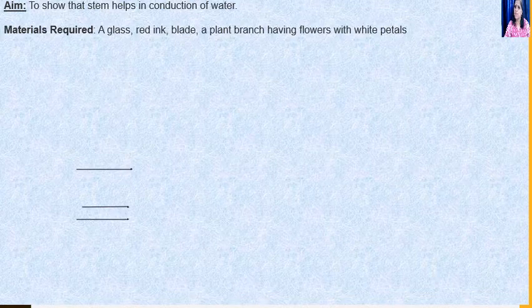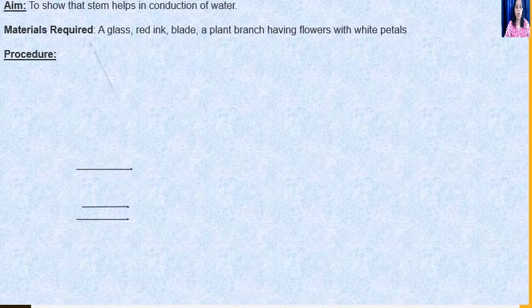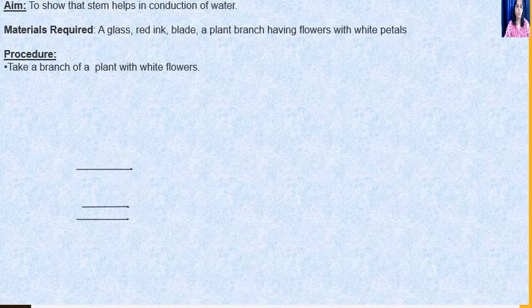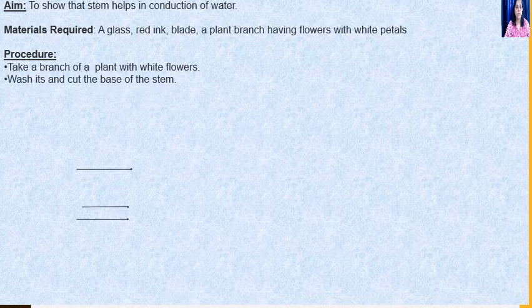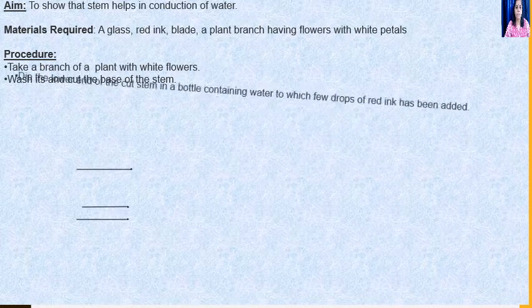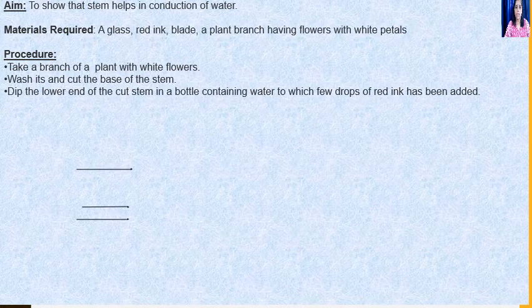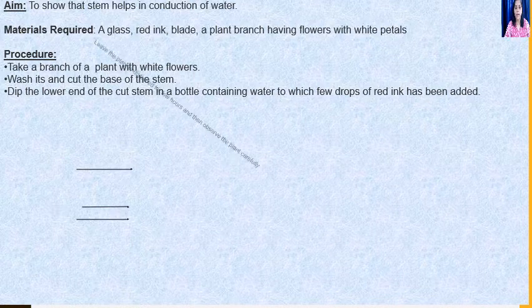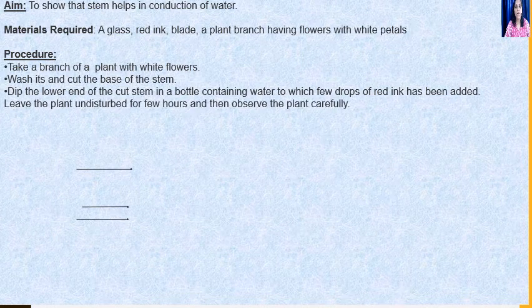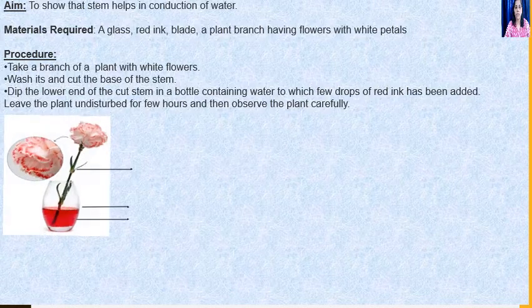Why are we taking the plant with the white petals? So that we can easily see the color change in them. How do we do? Yes, take a branch of a plant with white flowers, wash it and cut the base of the stem. Dip the lower end of the cut stem in a bottle containing water to which few drops of red ink has been added. Leave the plant undisturbed for few hours and then observe the plant carefully.